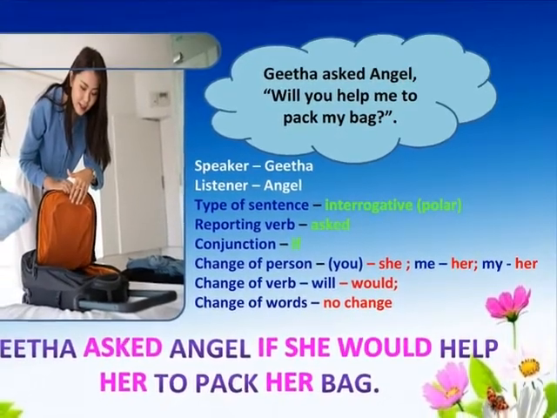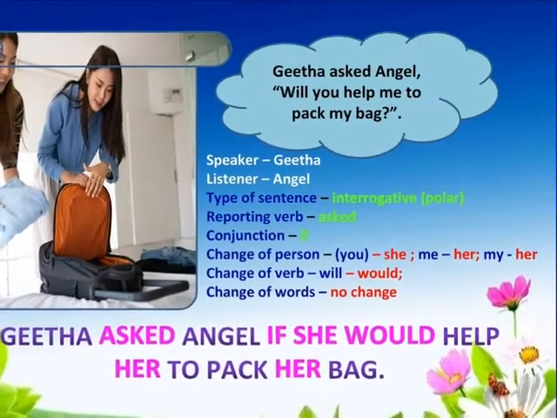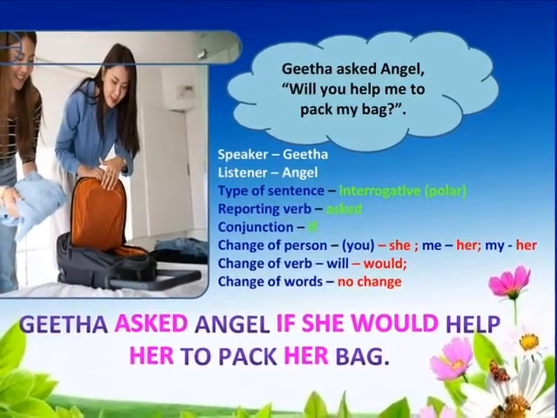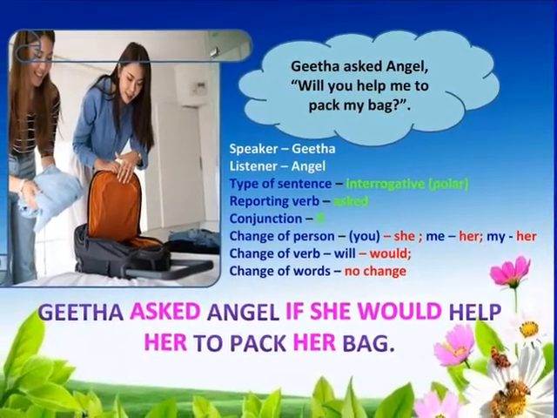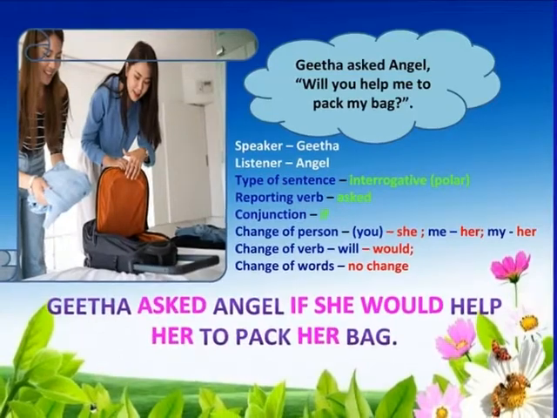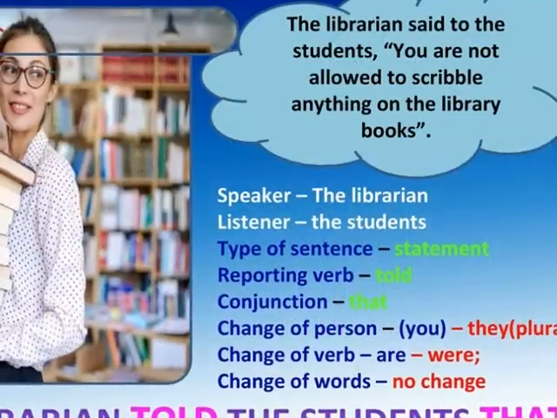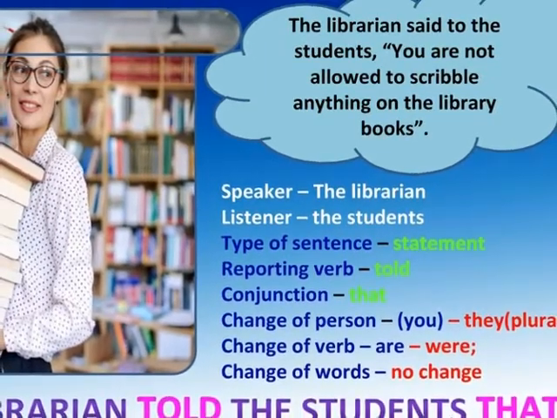My, as in the possessive case, refers to the speaker Geeta and it is changed into her. The verb will is changed into would. There is no change in words and it is reported as Geeta asked Angel if she would help her to pack her bag. The given sentence is, the librarian said to the students, you are not allowed to scribble anything